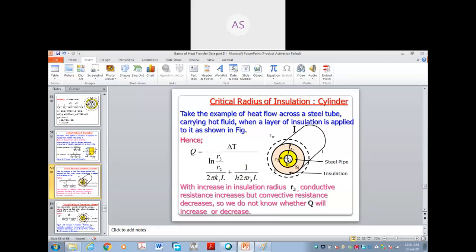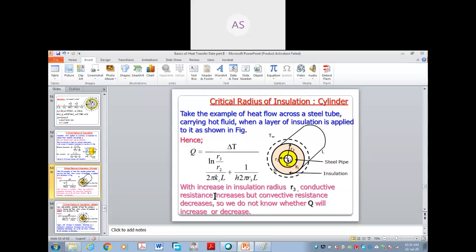Hence, whatever thickness you increase, that will not change. And L is constant. Only the radius you are increasing, not the length. Hence, when you increase the thickness of insulation, this term increases, which means this total parameter increases.